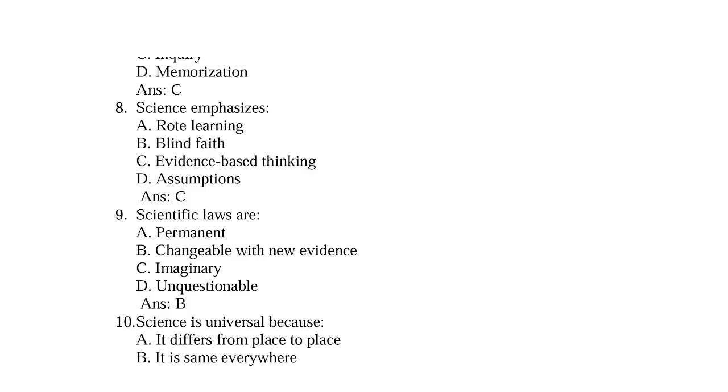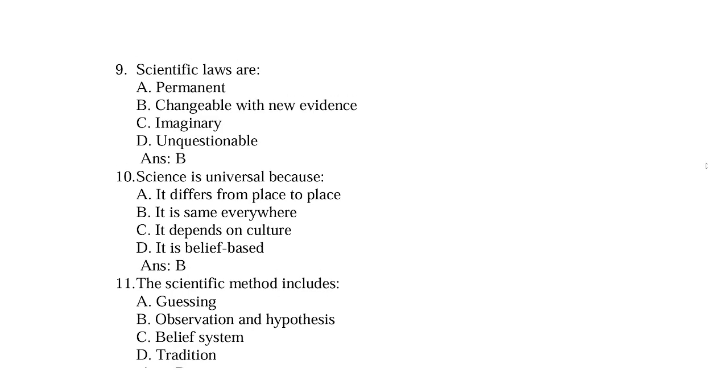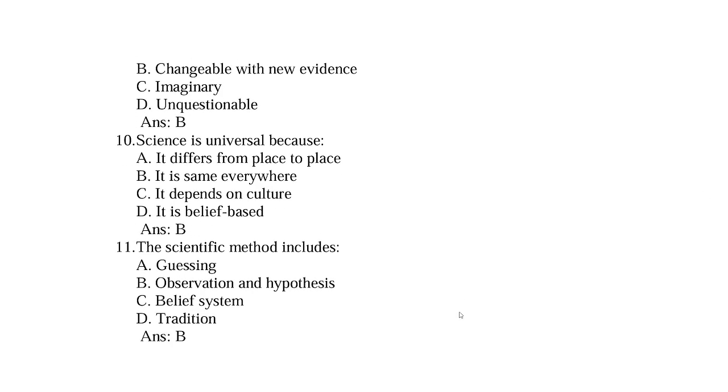So question number 9. Scientific laws are option A permanent, B changeable with new evidence, C imaginary, D unquestionable. So right option is B changeable with new evidence. Question number 10. Science is universal because option A is different from place to place, B it is the same everywhere, C it depends on culture, D it is belief based. So right option B it is the same everywhere.